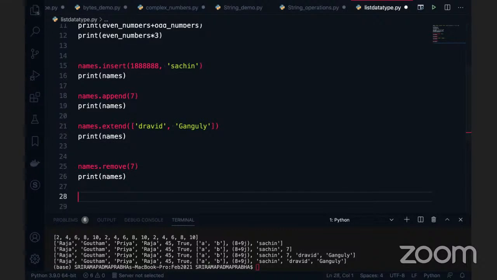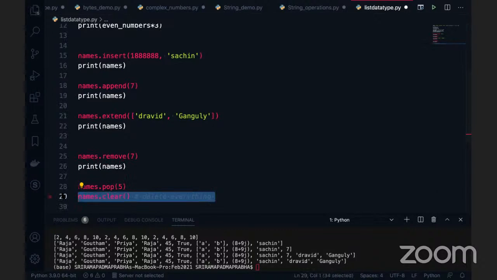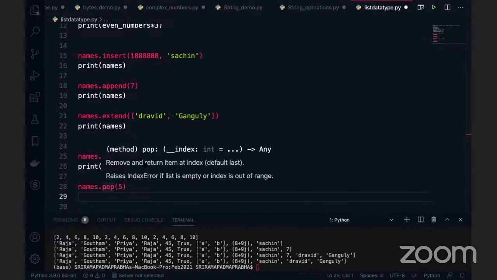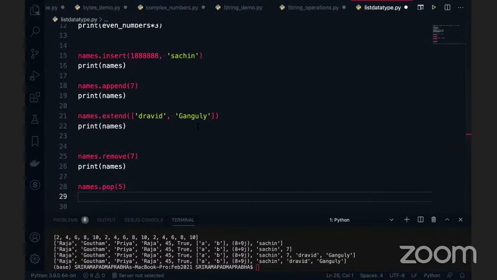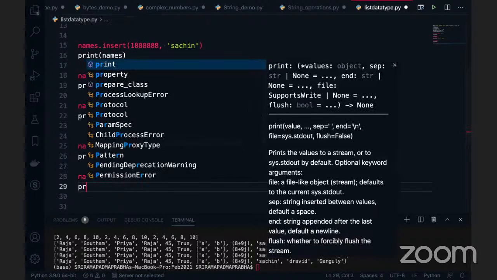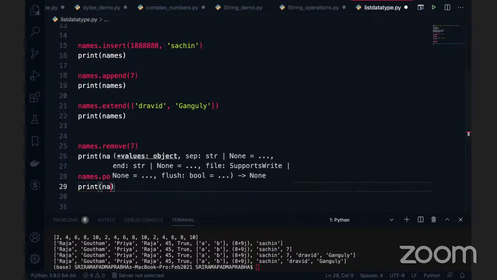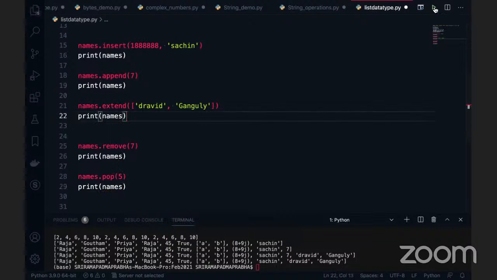Now I'm going to use the next functionality called the pop function. The pop, you can see, takes the indexing. This time the indexing I'm giving is an index. I want to delete the item at list index 5. Then I want to print the value of names, so you can use print of names. I'm going to execute this code. You can see the output here. What is deleted? The 5th position, whatever is there, is deleted. What is the 5th position?